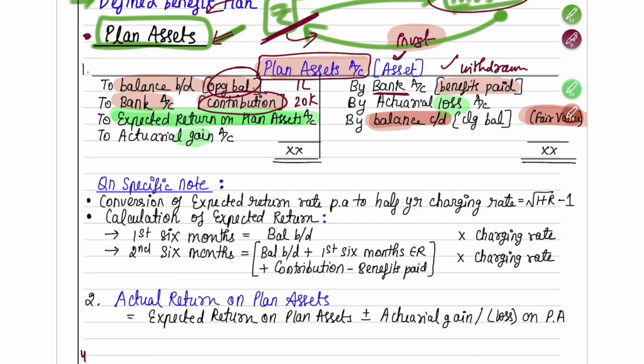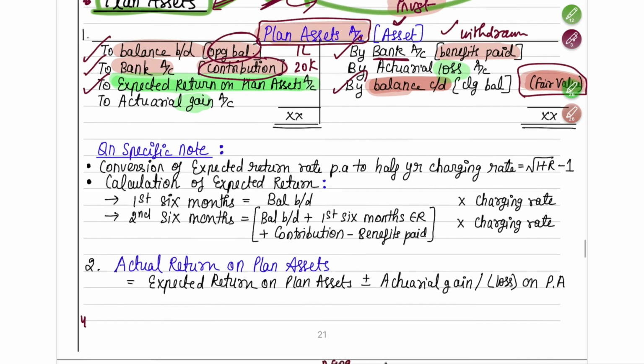Okay. So this was about your plan asset. So you will have an opening balance, you will make some contribution, you may also withdraw the amount and pay off the benefit. And then on this contribution, you will earn some return on the opening balance and contribution. So that expected return will come here. And then there'll be a closing balance which will be valued at fair value.